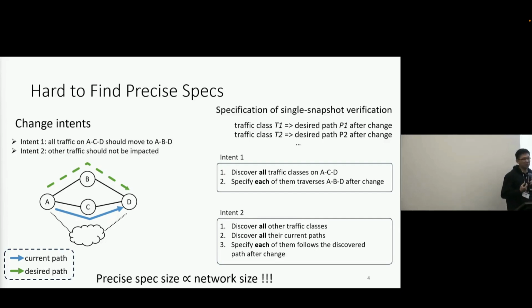So this is really hard for real-world networks, as the size of a spec itself is proportional to the entire network size, which is huge. I'll give you an example. For instance, like our global WAN at Alibaba Cloud, we have more than 1,000 routers and millions of traffic classes. So doing this is infeasible.